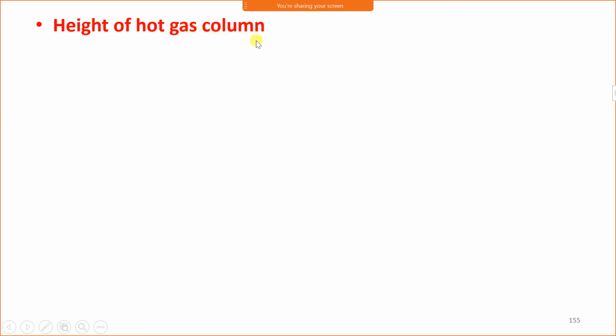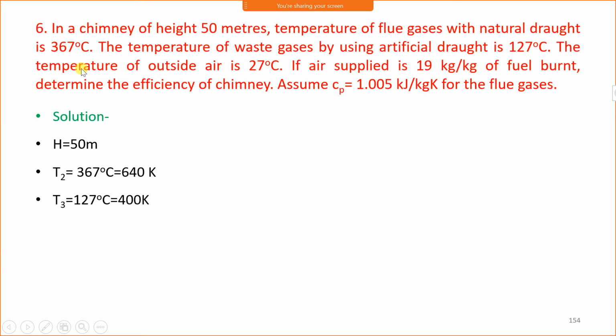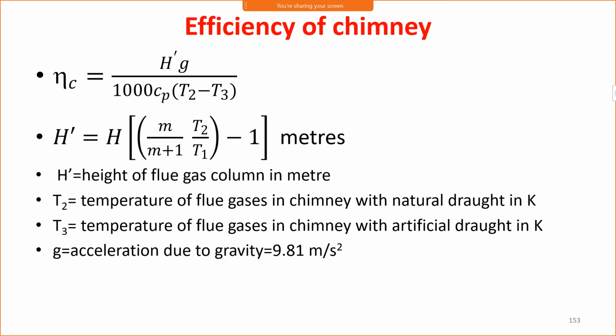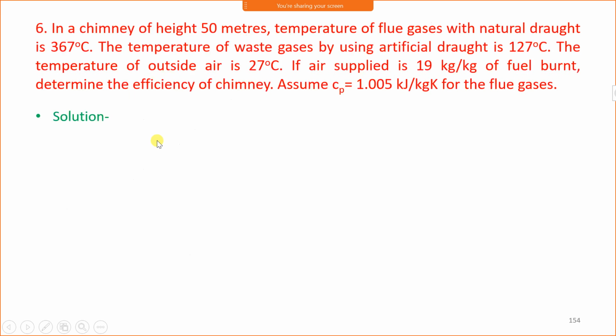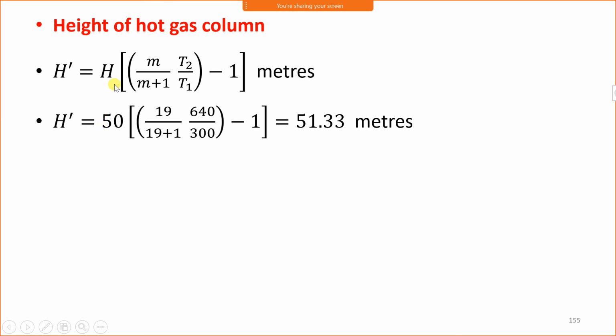Now the height of the hot gas column we have to calculate first, H dash, because in the efficiency formula there is H dash. Therefore we need to calculate H dash first using this formula. Now H dash is equal to: capital H is equal to 50, then m is equal to 19, then T2 is 640 and T1 is 300. This is the temperature of flue gases using natural draught, and this is the temperature of ambient air, and capital H dash is coming out to be 51.33 meters.